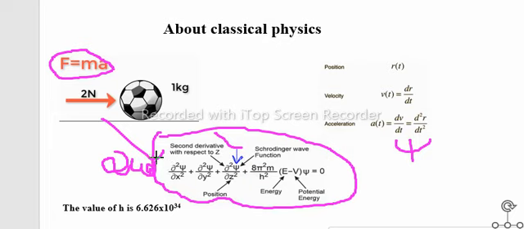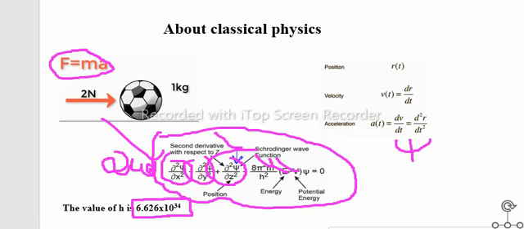And here the partial derivatives with respect to x square, y square and z square show the position of the electron in 3 dimensions, m represents the mass, and h represents Planck's constant. The value of h is 6.626 into 10 power minus 34 joule second, E represents the total energy and V represents the potential energy.